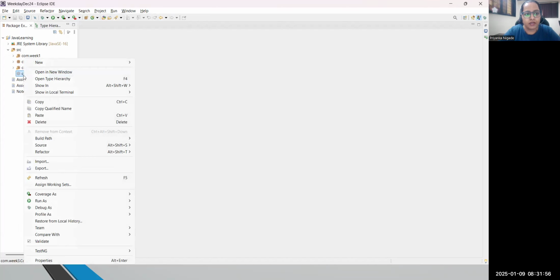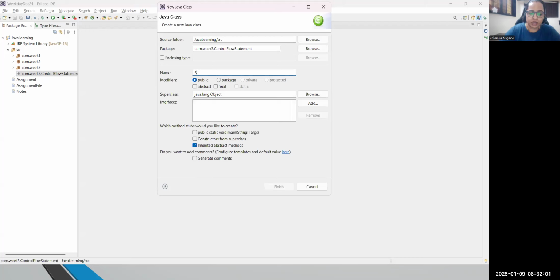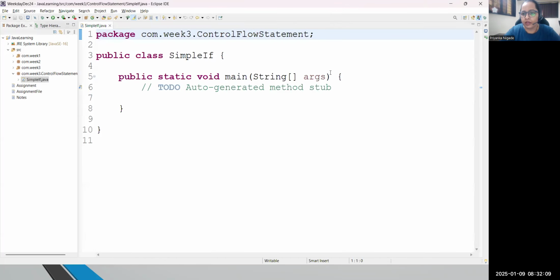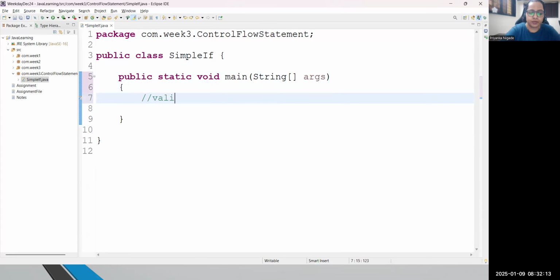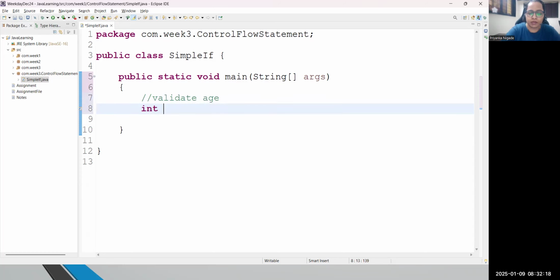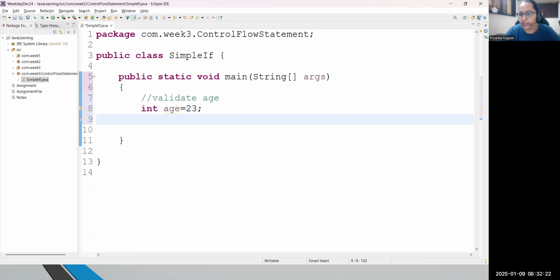And here I will create that particular class. So just have a look, my first class to understand simple if: what is simple if and how exactly we can use it. Let me take a main function. Now focus. Let's take a scenario and validate age. That is a real time scenario. So guys, suppose I'm declaring some age. Again, I'm taking the same example, 23.